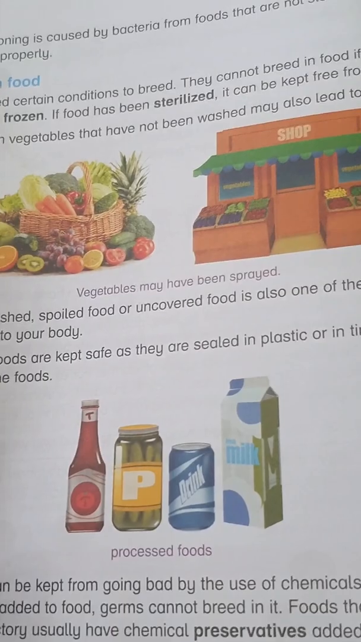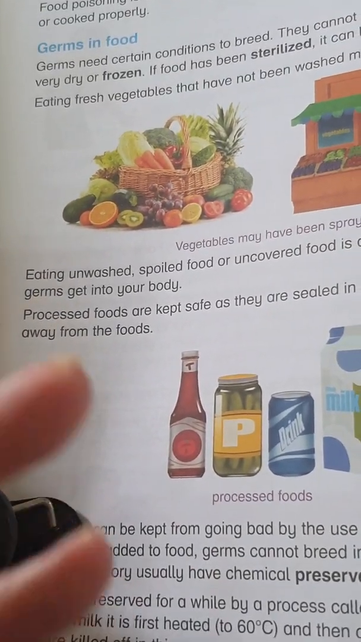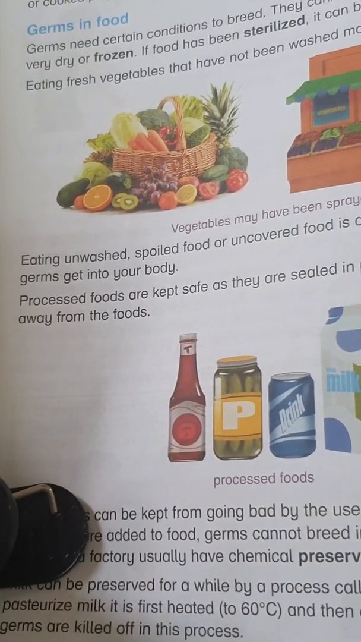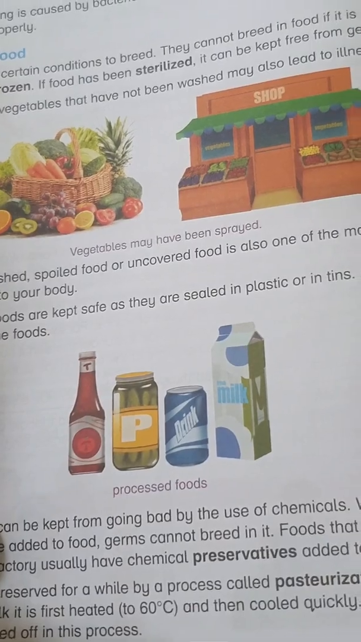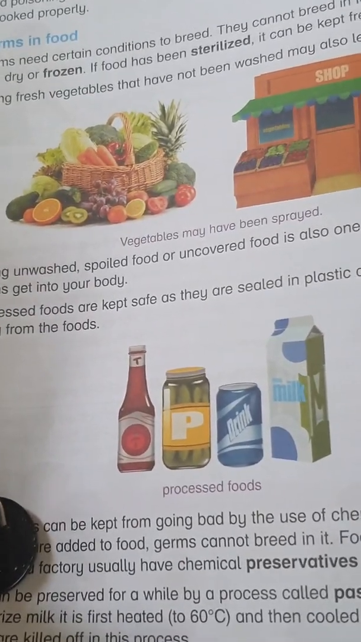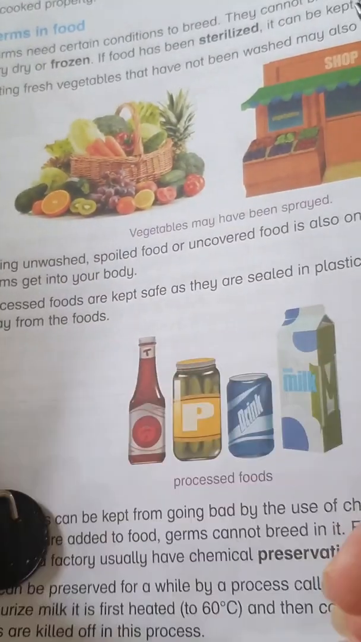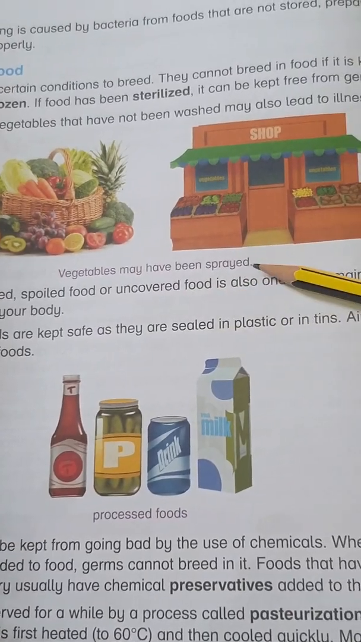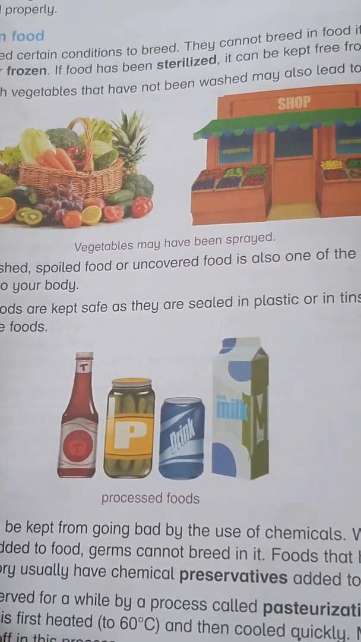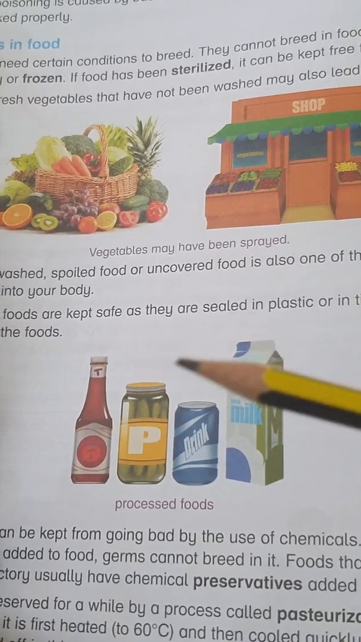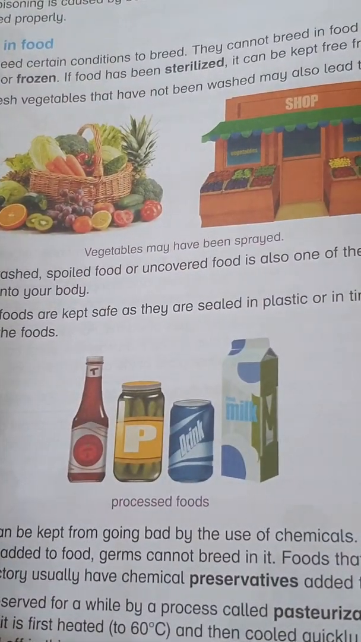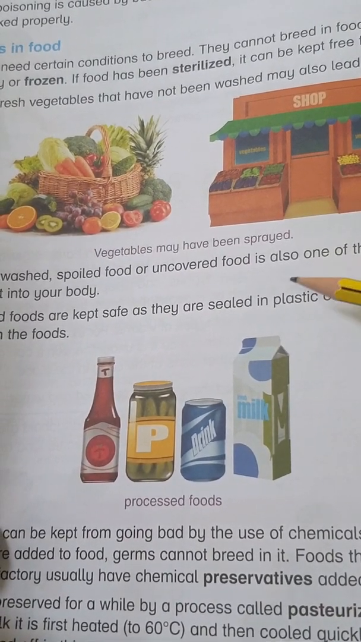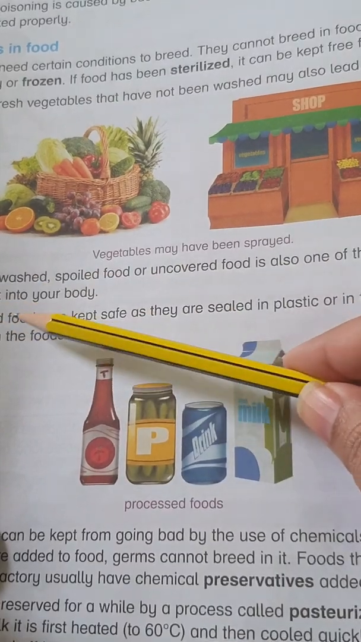It can be free from germs obviously, but it's better that such vegetables and fruits we wash thoroughly and then eat or use them. Eating fresh vegetables that have not been washed may also lead to illness. So fresh fruit doesn't mean you directly pluck it and start eating it. Clean it, wash it and eat it. It's good. So you can see vegetables may have been sprayed. The shiny kind of vegetables and fruits means they have been sprayed or gone through a solution to keep them fresh for a long time. Eating unwashed, spoiled food or uncovered food is also one of the main ways germs get into your body.